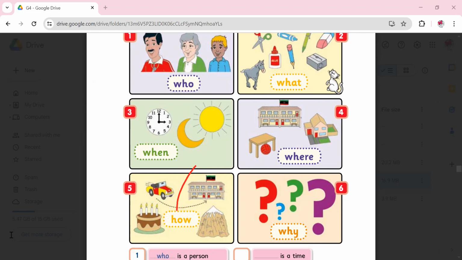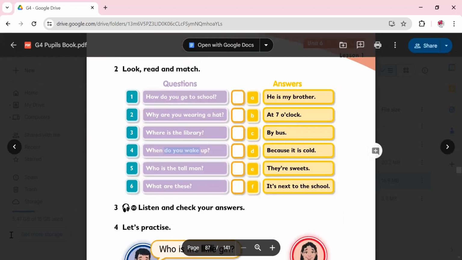Moving to the next page of the Pupil's Book over here. How do you go to school? Why are you wearing a hat? Where is the library? When do you wake up? Who is the tall man? What are these? On the other side, we have the answers. He is my brother. At 7 o'clock. By bus. Because it is cold. There are sweets. It's next to the school.